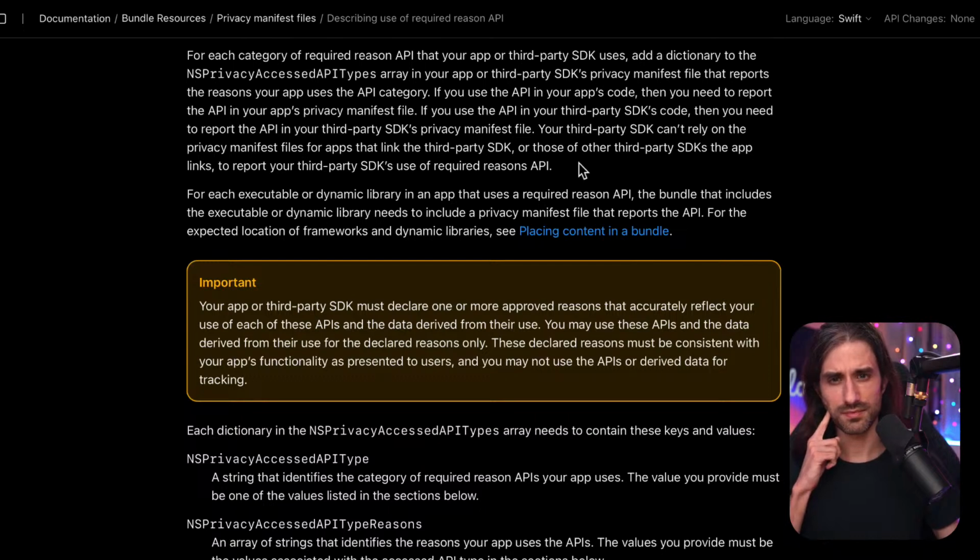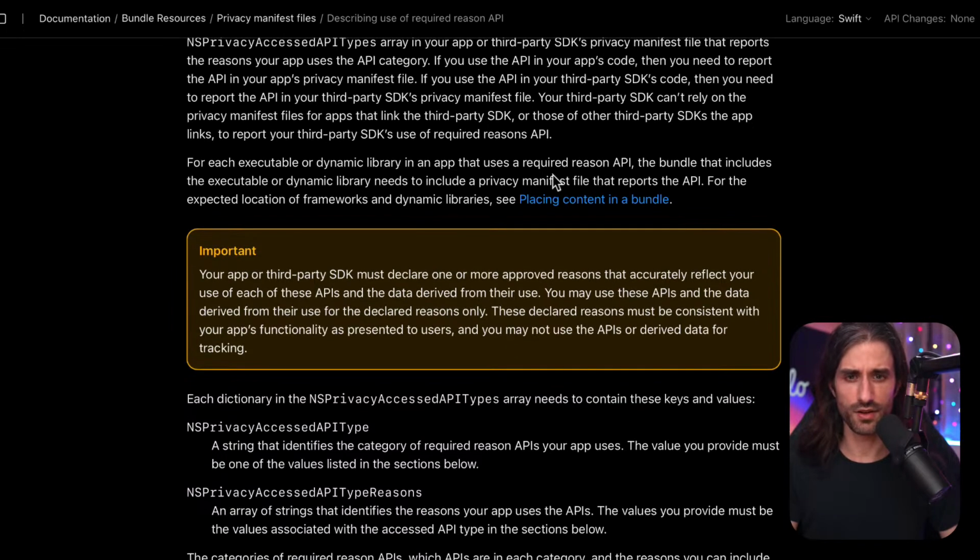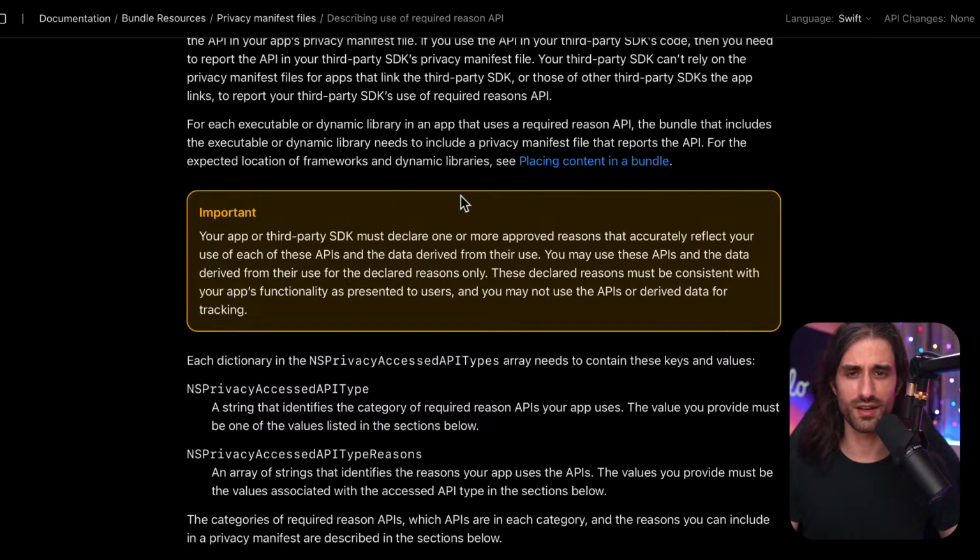So what they say is that if an SDK uses an API with a required reason, the SDK needs to declare it itself. You cannot tell as an SDK developer, oh, app user, by the way, as part of the integration guide, you need to add this to your privacy manifest. The SDK needs to say it itself. That's how I understand it. Trying to just reread it to make sure I got it correctly. Yeah, I think that's the correct way to get it. So they try to make sure that SDK developers cannot just get rid of their responsibility onto the app developer.